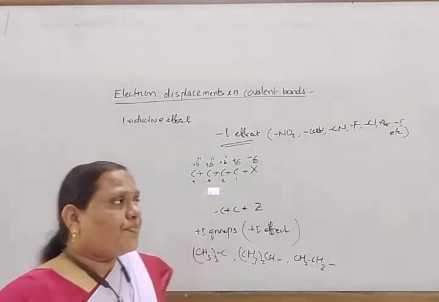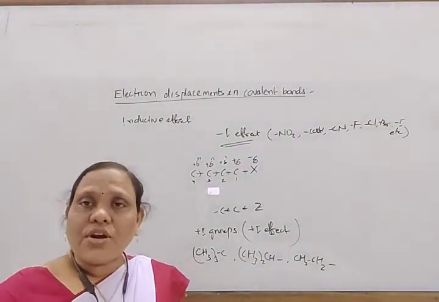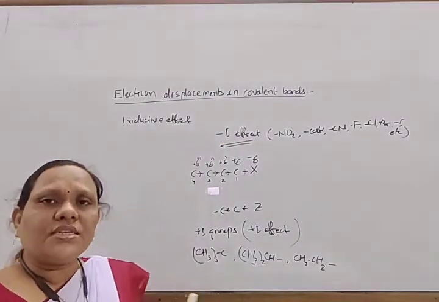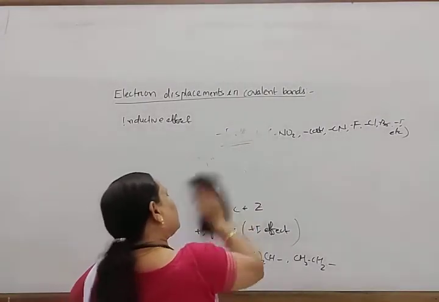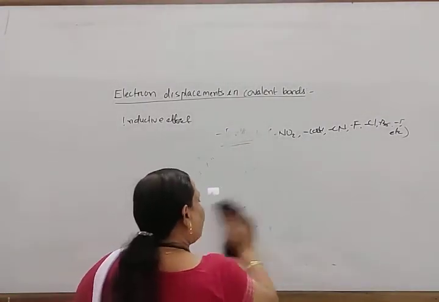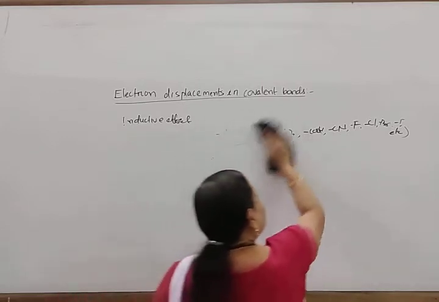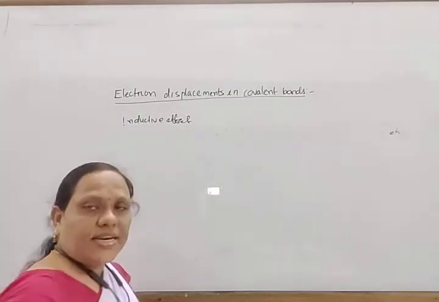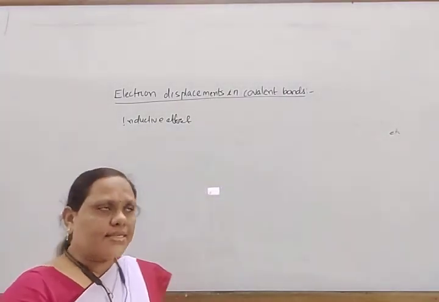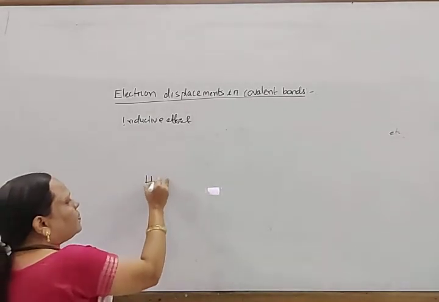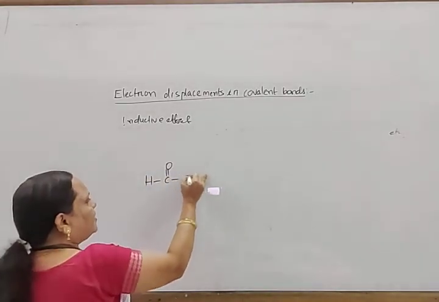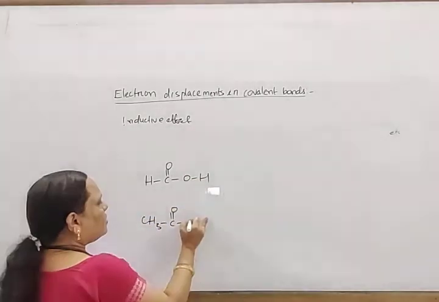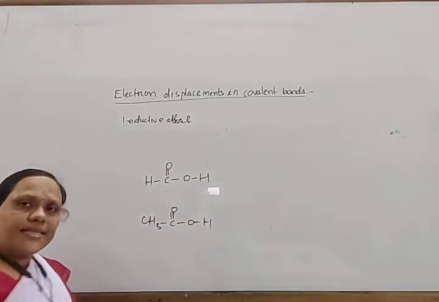Okay. Next, what is the effect of this inductive effect? What are the applications of this inductive effect? So, an application of this inductive effect is that it explains the relative acidic strength of carboxylic acids. Look here. Suppose this is formic acid and this is acetic acid.